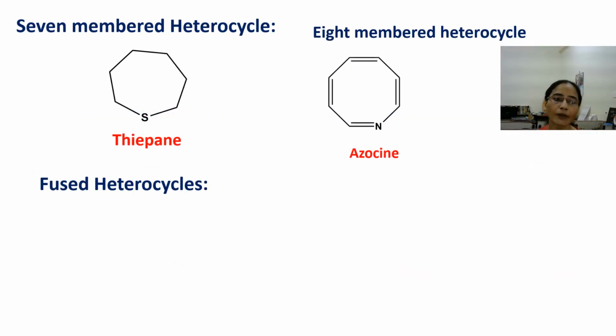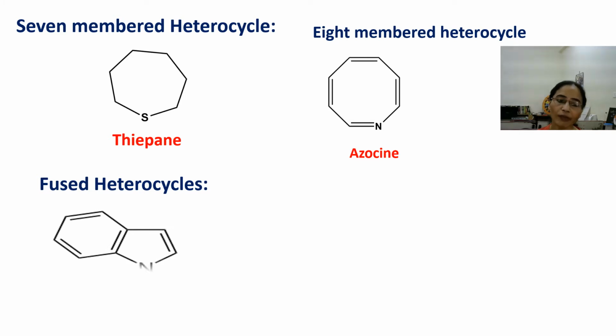The example of a 7-membered heterocycle is thiepane containing sulfur atom, and this thiepane has a 7-membered ring along with the 1 sulfur atom. An 8-membered heterocycle example is azocine. It contains nitrogen atom as a heteroatom and it is fully unsaturated.